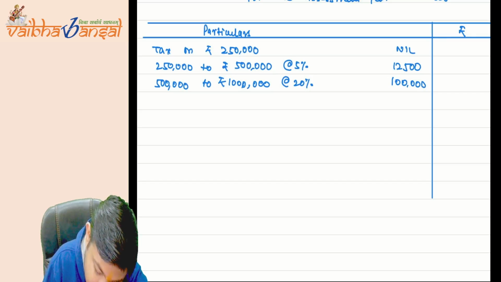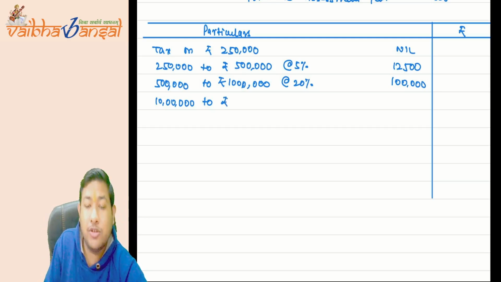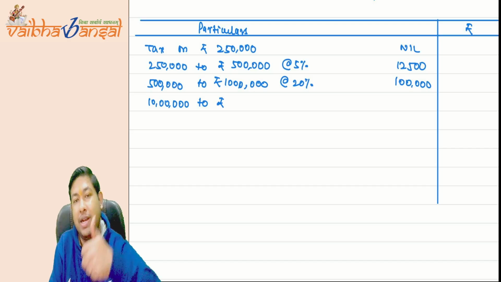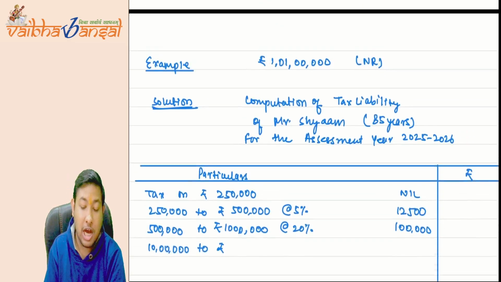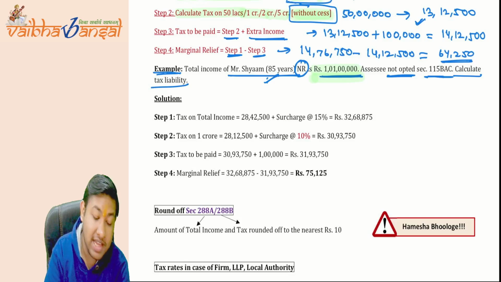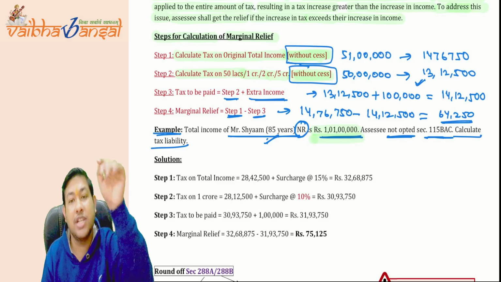Then 10 lakh to rupees... Now, what should I do? Should I take 90 lakh rupees only or 91 lakh rupees? How will you calculate? What is the first step? The first step is to calculate tax on the original total income.